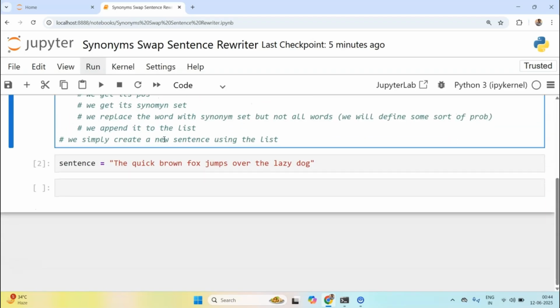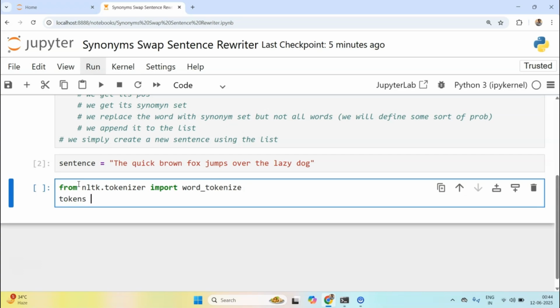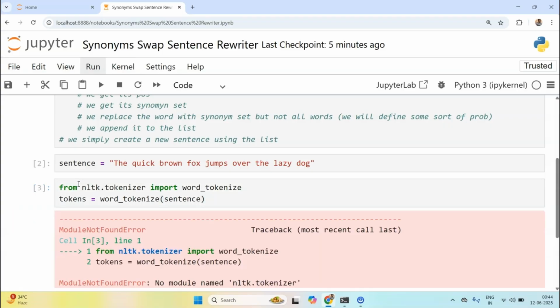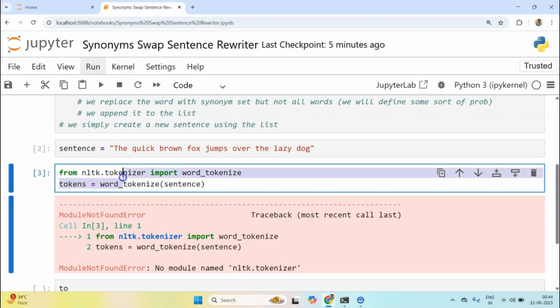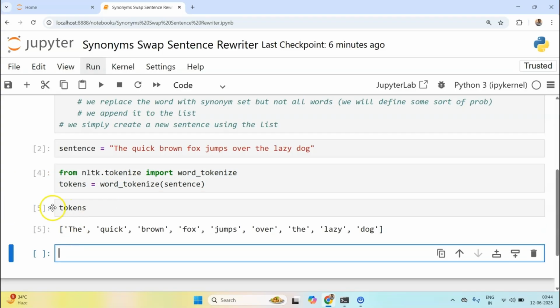Next we need to tokenize it. Let's do it. From nltk.tokenize, import word_tokenize, and tokens would be word_tokenize, and we will pass our sentence. Okay, so now we have the tokens. One second, I think I misspelled it. Okay, so once we have the tokens, yeah, we have the tokens.